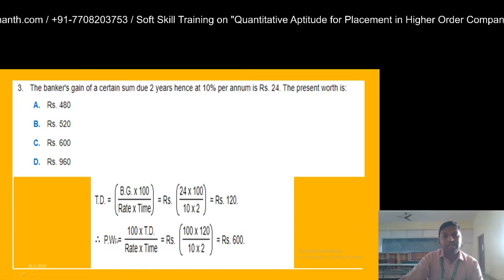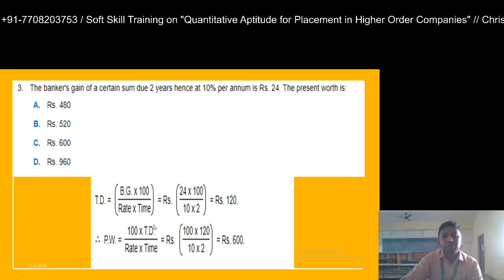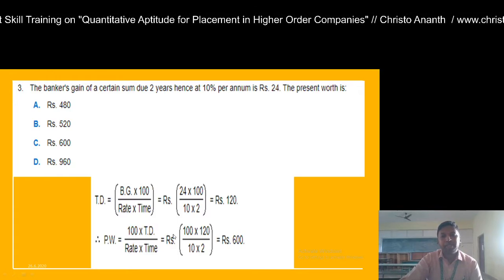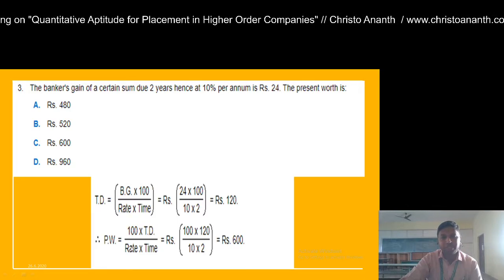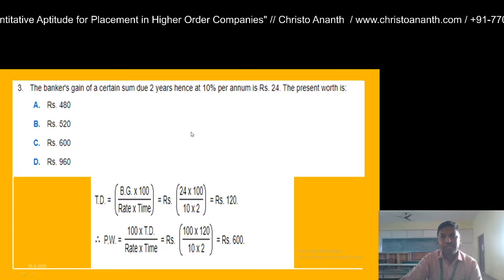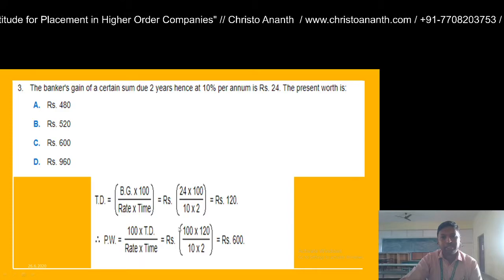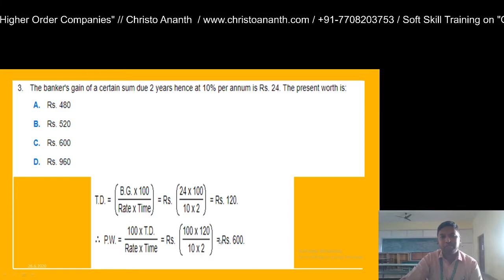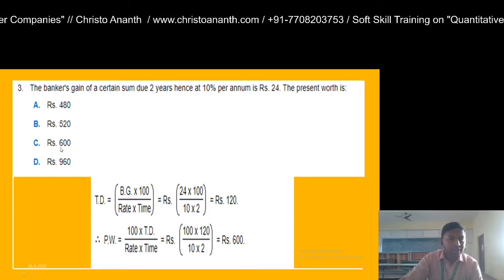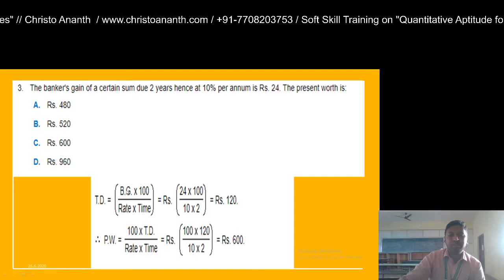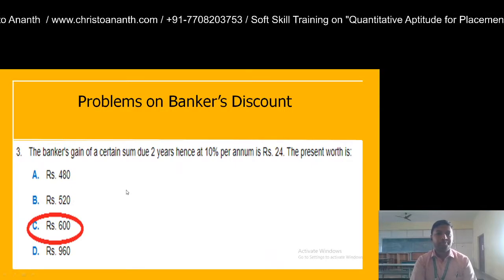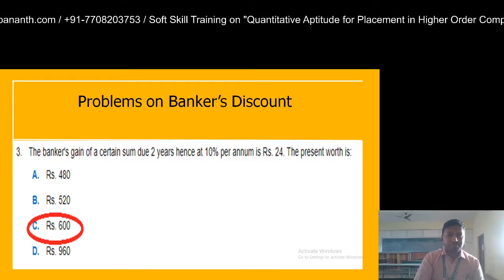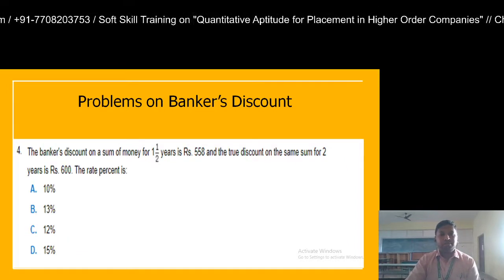And in the case of present worth, present worth is equal to 100 into true discount divided by rate into time. So 100 into the calculated value, 120, divided by rate into time. Rate is actually 10% and time is actually 2 years. So from this it's actually 12,000 divided by 20. So this is 600. So your option is C. The answer is C. Fine. Next, we go to the next question.